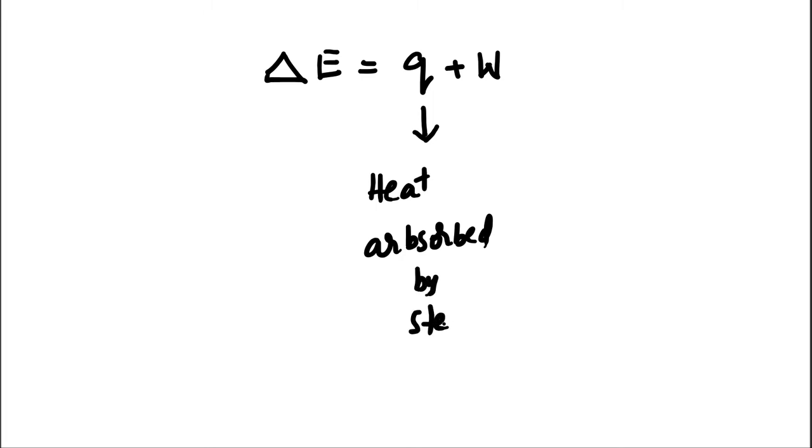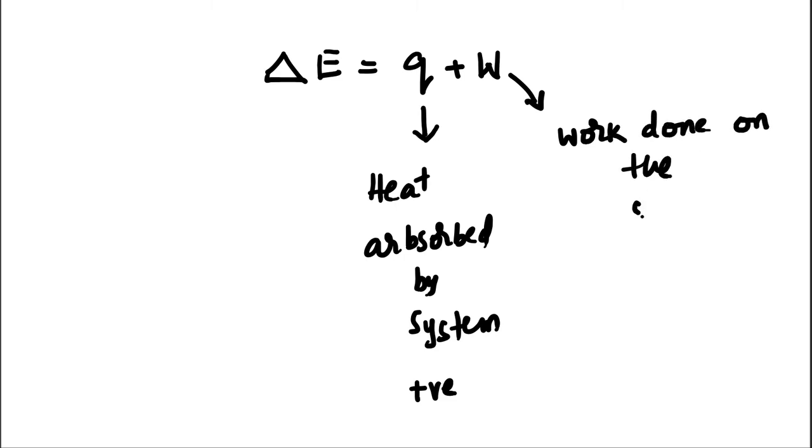What is the sign here? The system is gaining energy. Therefore, it is a positive sign from the system perspective. And W, let's say work done on the system. Again the system is receiving energy, and therefore there also the sign is positive. In both cases, energy is received into the system, from heat as well as from work. Therefore, internal energy increases, and therefore this term is also positive.